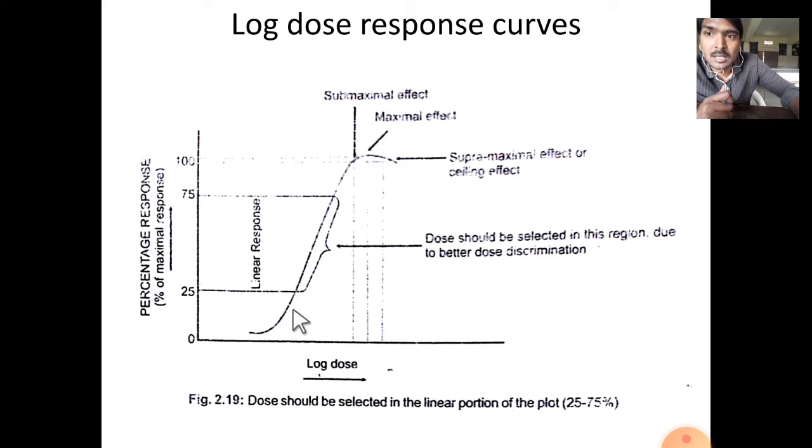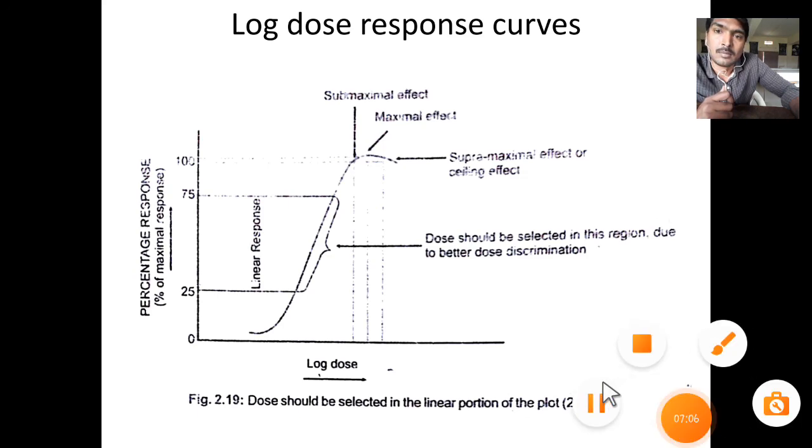From 20% to 80% response, it has a linear response. The test dose must lie within this range, that is 20 to 80% of the standard response. That's why we take logarithmic doses rather than normal doses. Thank you.